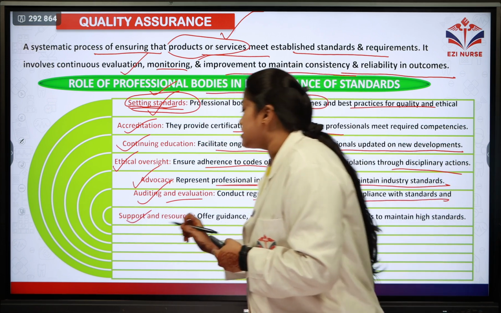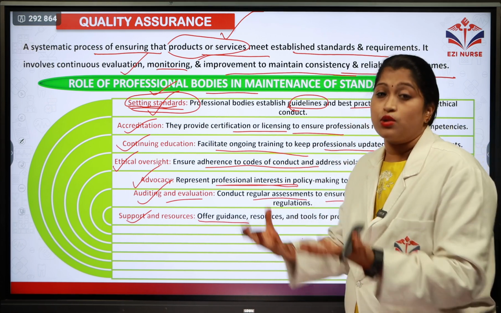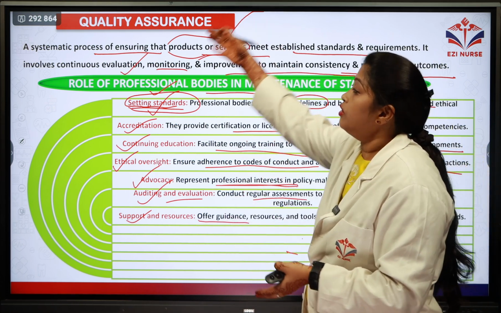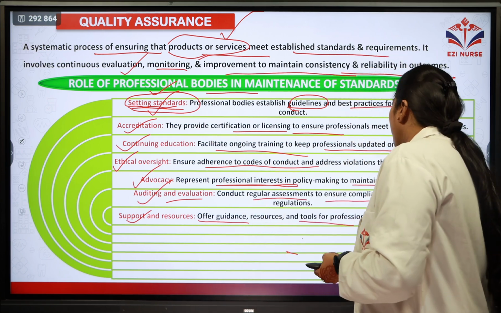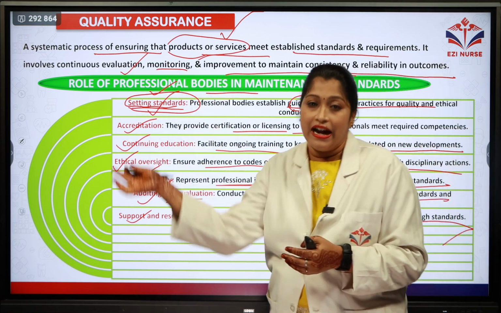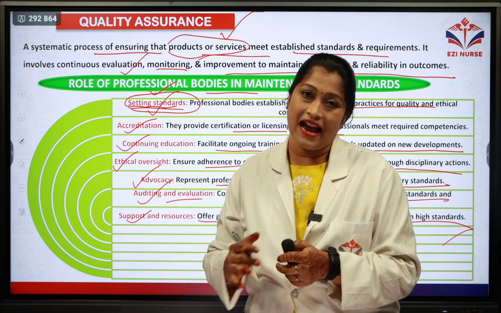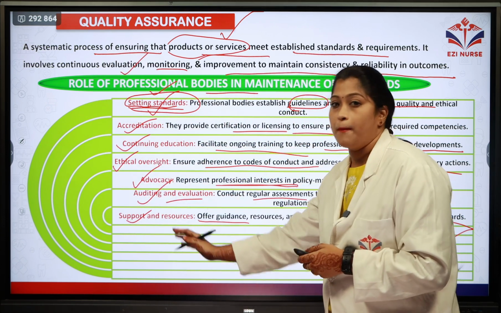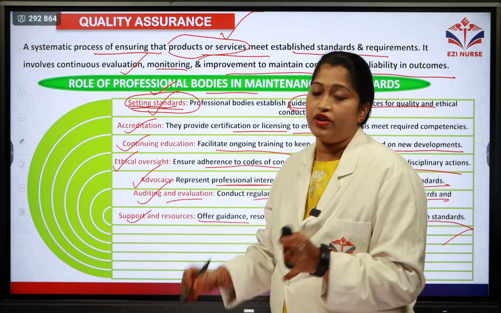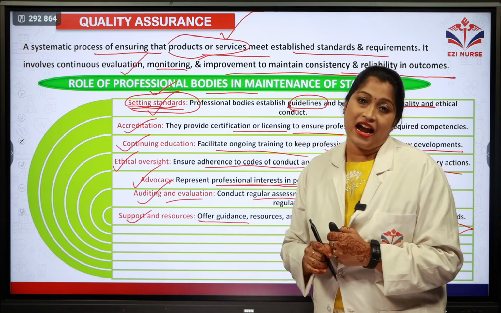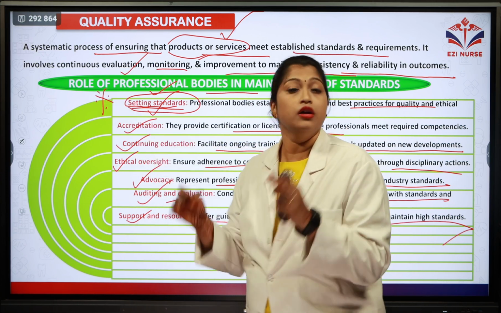And the final step is support and resources. Here they are offering the guidance and resources, whatever is required for the smooth running of the institution and the services. Next is tools for professionals to maintain high standards. Whatever the professionals require to maintain high standards, they are providing it through support and good resources. So these are the roles of the professional bodies in maintenance of the standards. This is also one of the most important questions which might usually be asked for 5 marks.